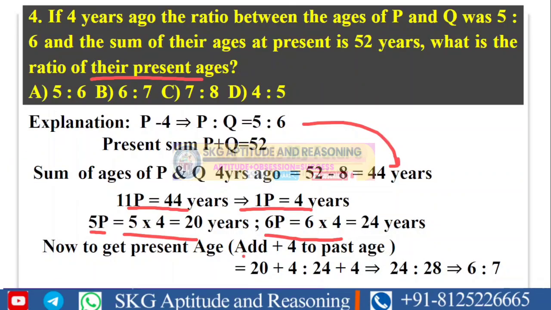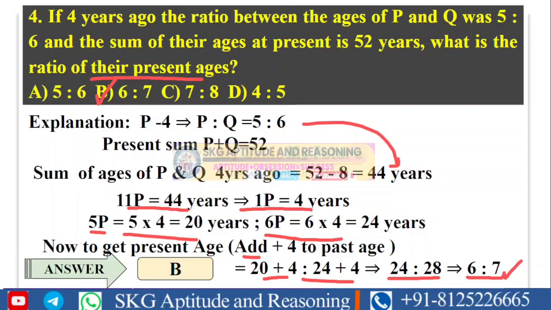Now we need to add 4, because we are at 4 years ago and in order to come to the present we need to add 4 years. So 20 plus 4 and 24 plus 4 gives 24 is to 28. If we eliminate the common factors, we get the answer 6 is to 7. So the present ages of P and Q are in the ratio 6 is to 7. That is presented in option B.